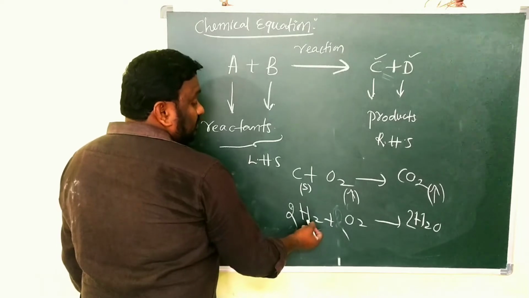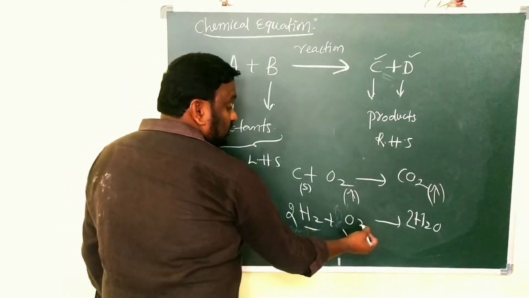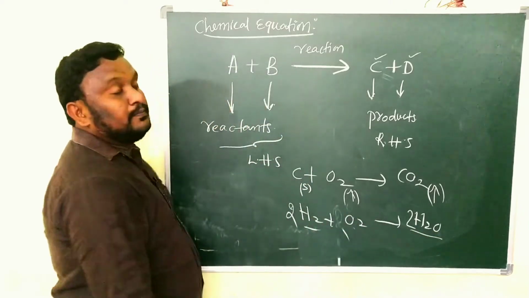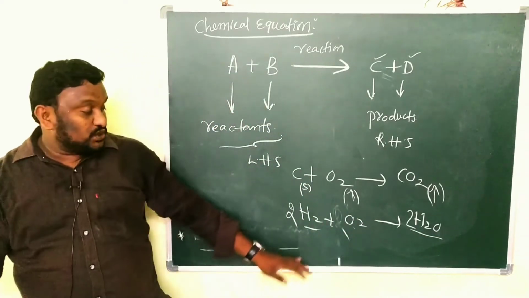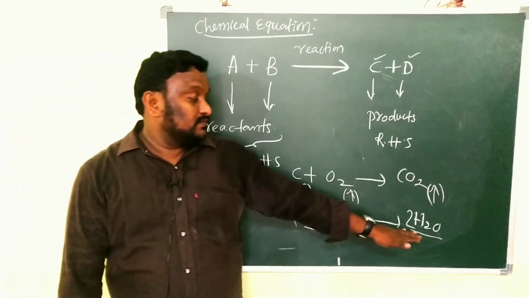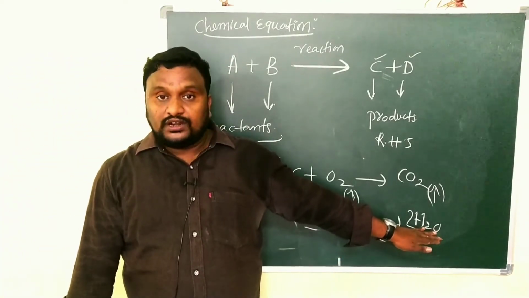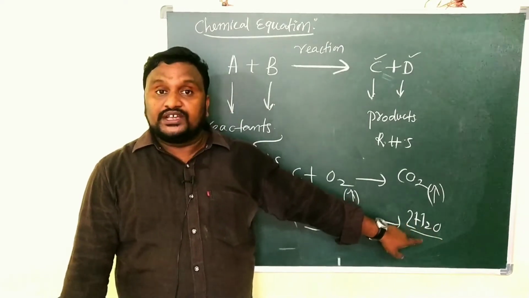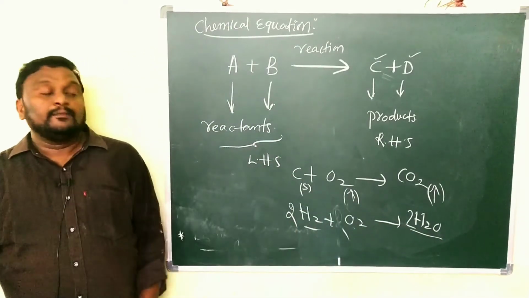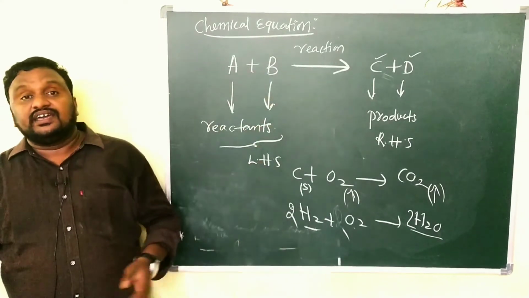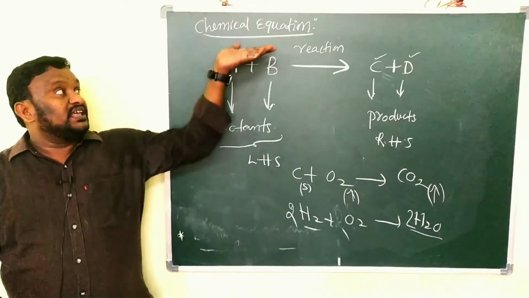When hydrogen and oxygen react, what do we get? A water molecule. These two are gases. When gases react together, what are we getting? A water molecule, a liquid. So the properties of H2O are different from H2 and O2.